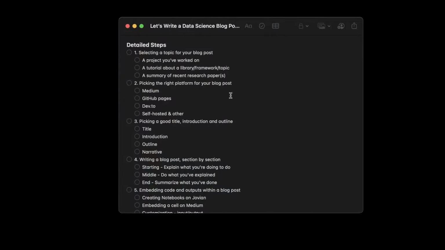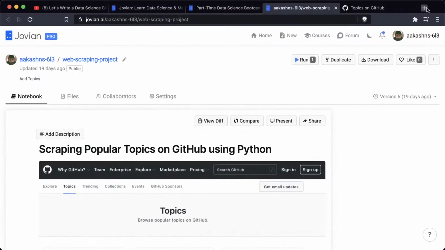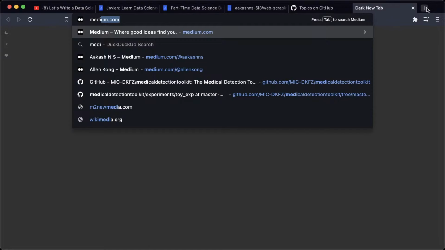Okay. So before we write a blog post, now we've picked a topic. The second step is to pick the right platform for your blog post. So I just want to talk about 3 platforms for writing blog posts. The first one is medium.com.